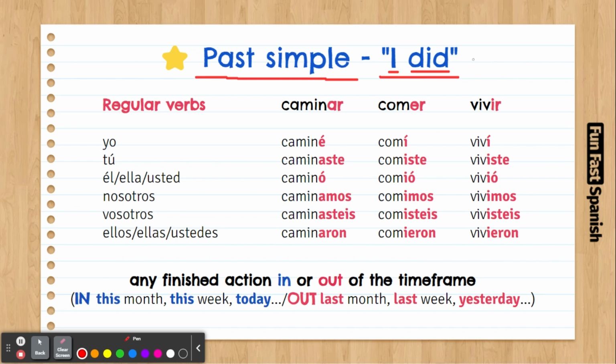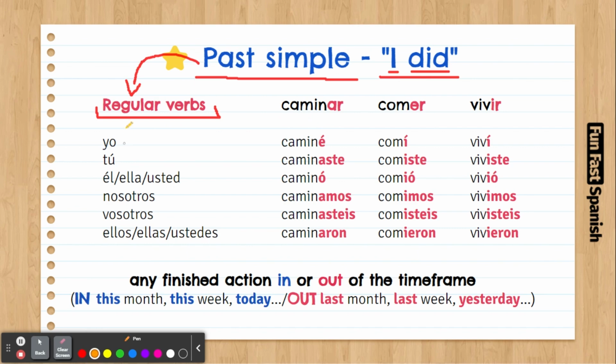Now, let's do this. So, we're going to talk first about regular verbs. We have regular verbs and also irregular verbs. Remember, for every single tense in Spanish, there will be different irregular verbs. And this is no exception. This is your third tense. And in this third tense you're learning, which is a past tense, you're going to also learn the irregular verbs for this tense. Good. So now let's have a look at the verbs and also how to conjugate them in this tense.